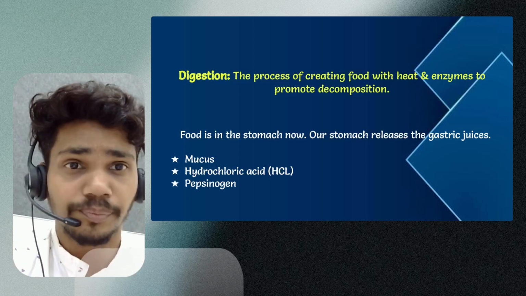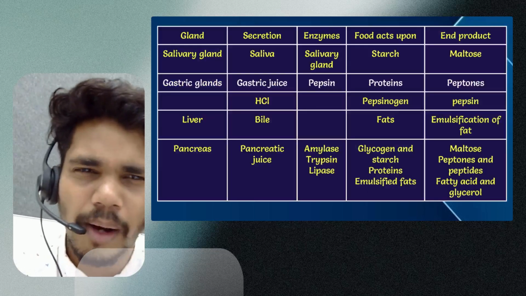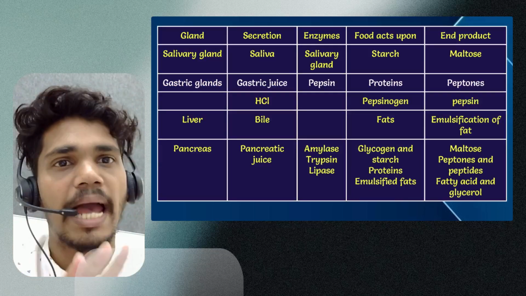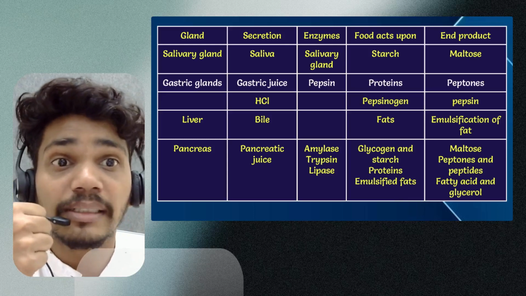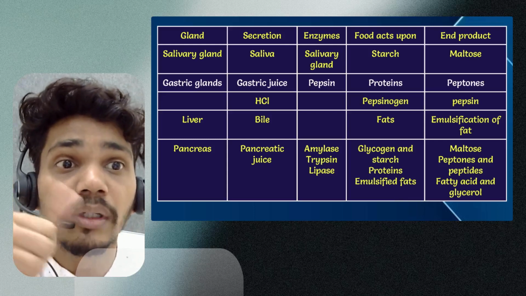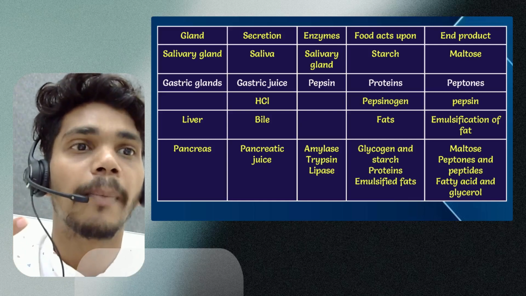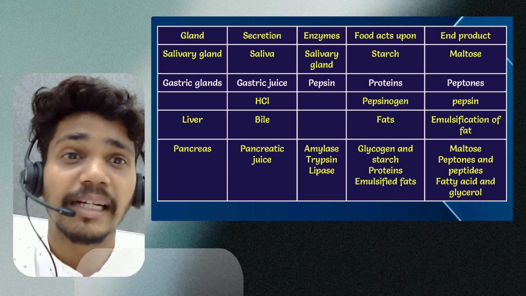So we have covered up to digestion in this class, right? Now let's talk about the glands in the next class. I'm going to give you just an overview of what is happening in the salivary glands. What is the secretion? Saliva. What enzyme is there? Salivary amylase. And the food it acts upon, starch, that is sugar, is going to convert into what? Maltose. Exactly.